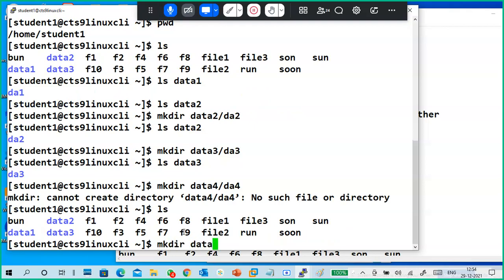mkdir data4/da4. When I gave this command, because data 4 is not there, we can't create da4 in data 4. So what to do? I use an option called hyphen p. What will hyphen p do? It creates the parent directory and the child directory also. Both it will create.